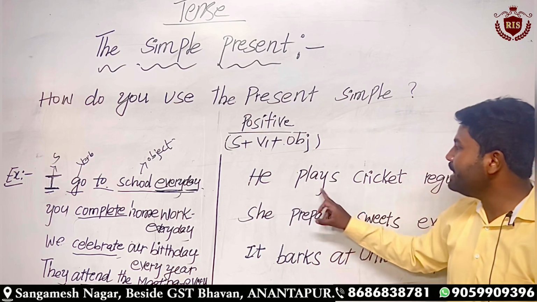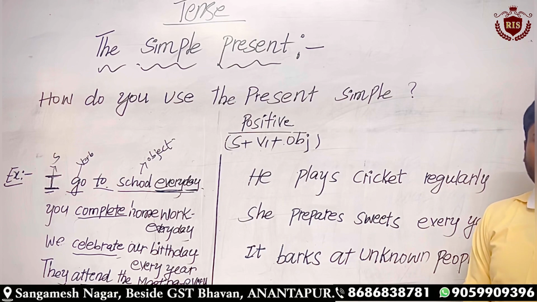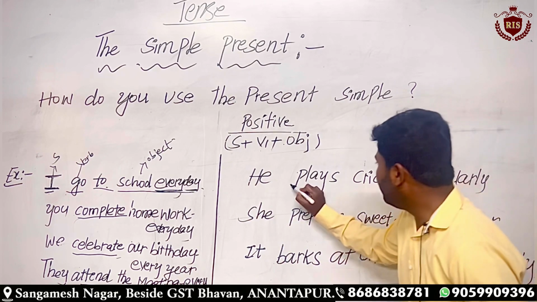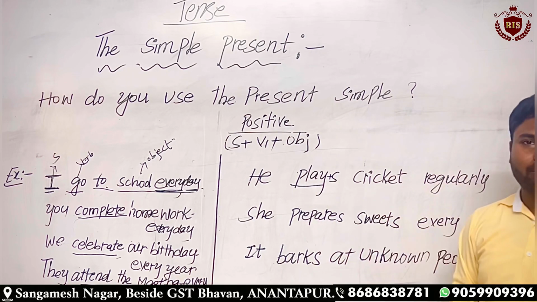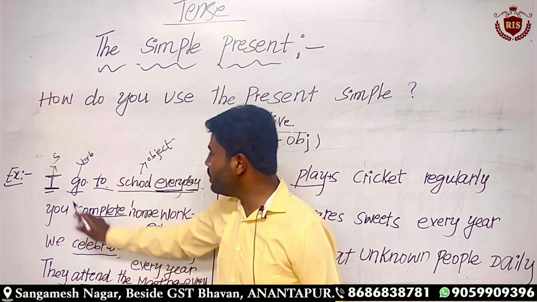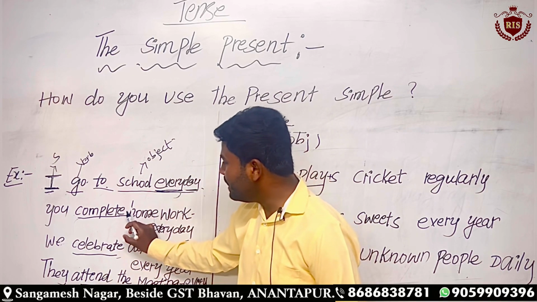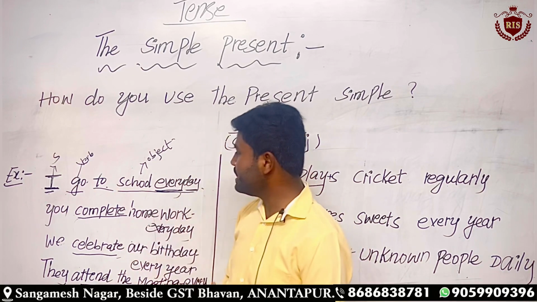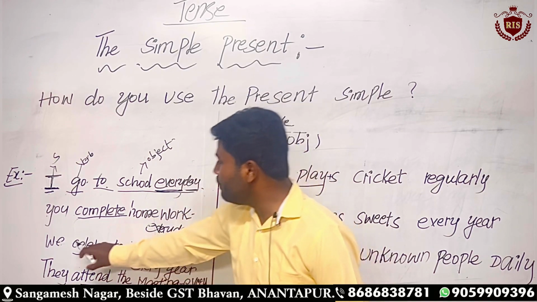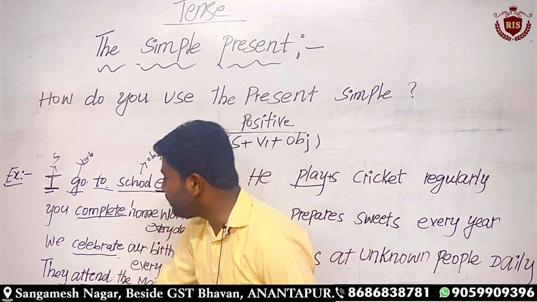Here we have a slight change. He plays cricket regularly. Look at this example: here we have added s to the verb. We have not added s to the verb with the pronouns I, you, we, or they.